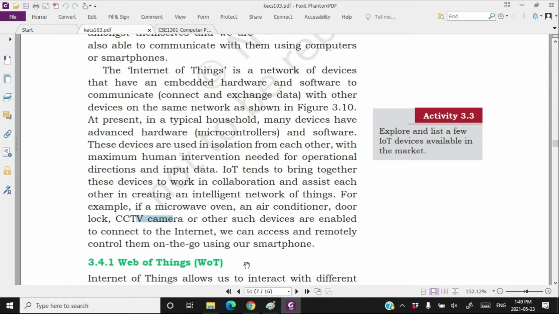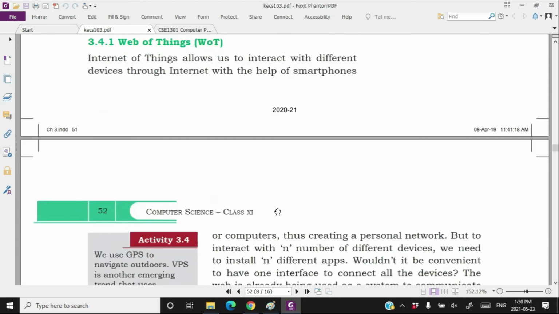Okay, and of course I told you that these devices can talk to each other. Means suppose that I am coming to my home, I just started the AC 15 minutes before, and the AC gives a signal to my bulb that after 15 minutes you should be switched on because the guy living in this room is coming. So this is how these devices can communicate with each other to provide an excellent and intelligent network of things. Now, how will these devices communicate with each other?